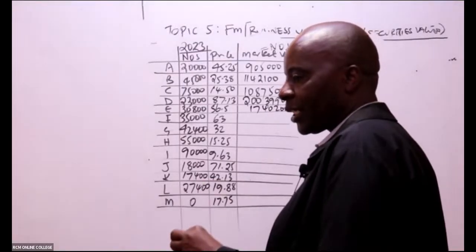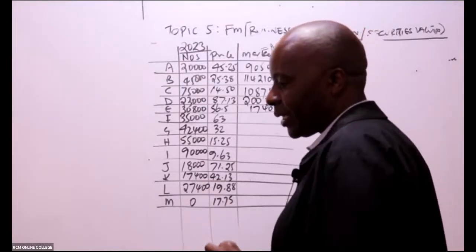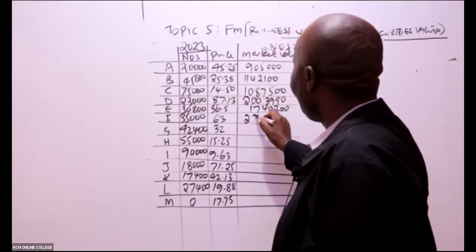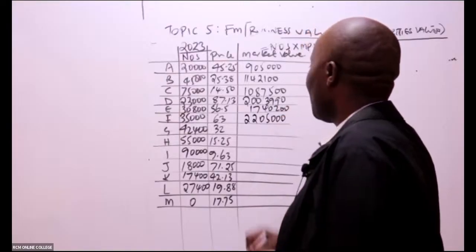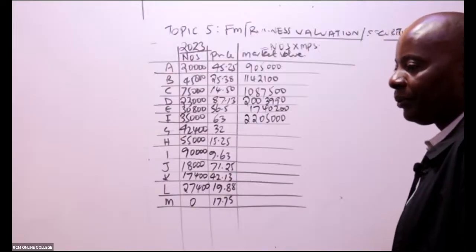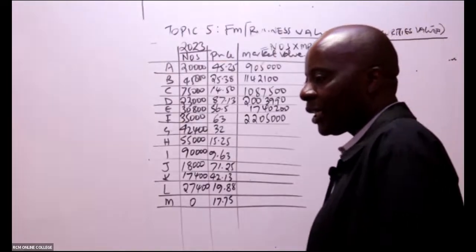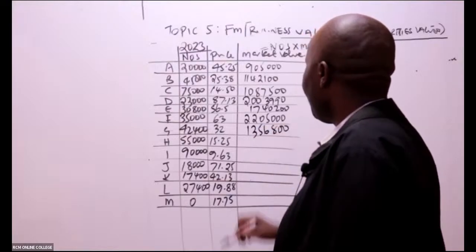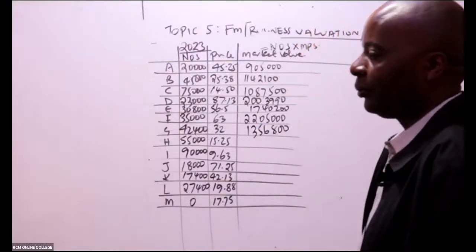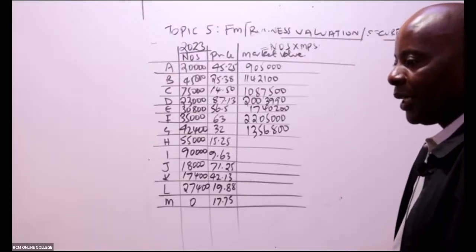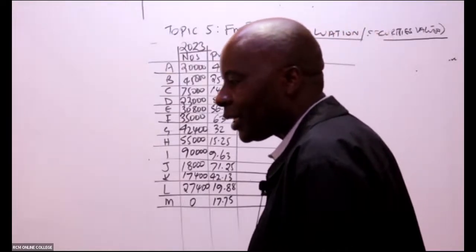We're taking number of shares times share price. 2,205,000. Then we have here 1,356,800. Then 838,750.